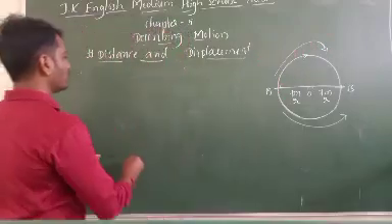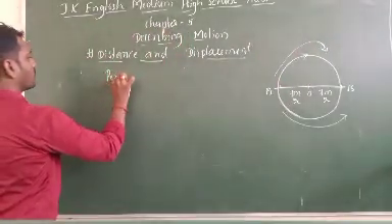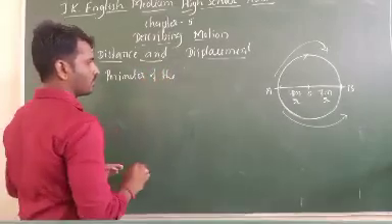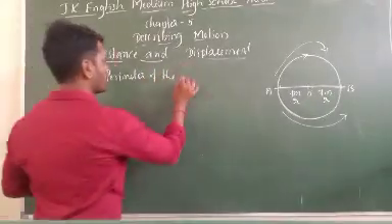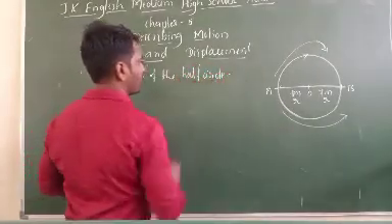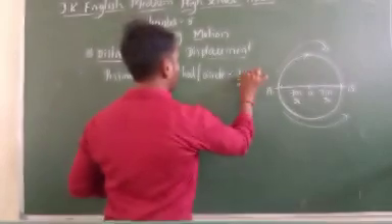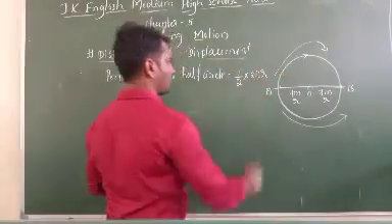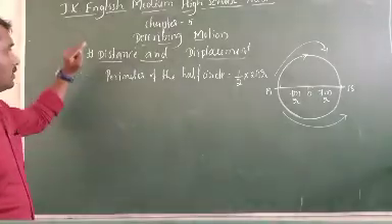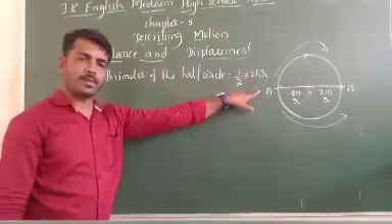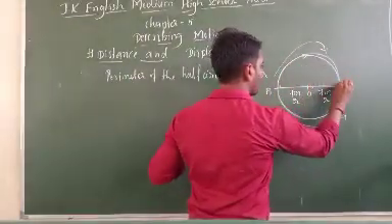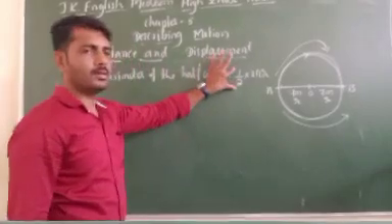First, what will he do? The perimeter of the circle, not one round, only half. So the perimeter of a half circle is half of 2 pi r. Correct? The perimeter of the circle is 2 pi r, and we need only the half distance from here to here, so we take only half.